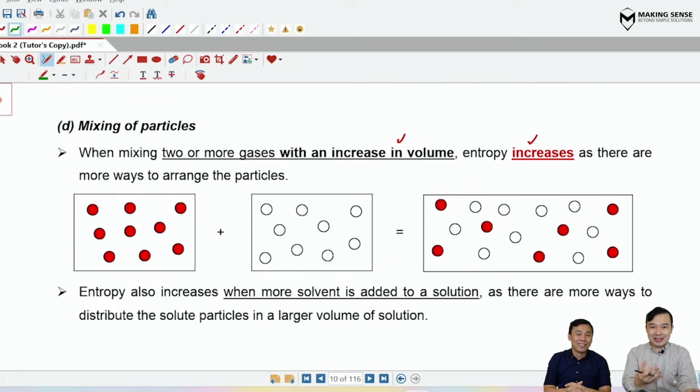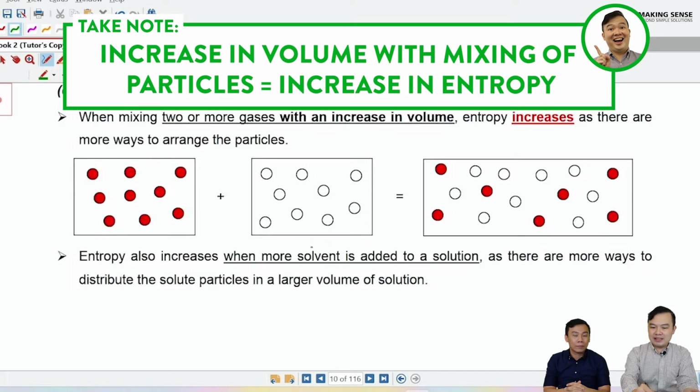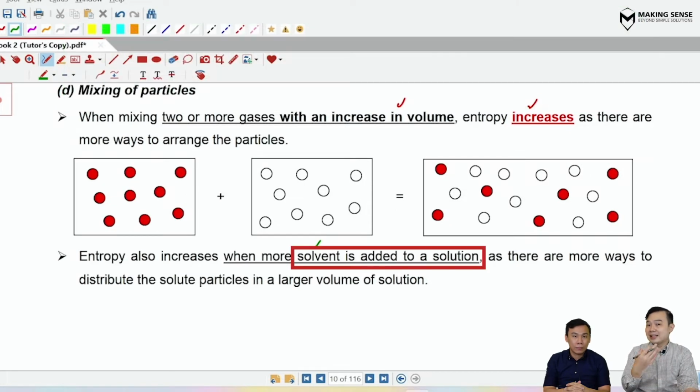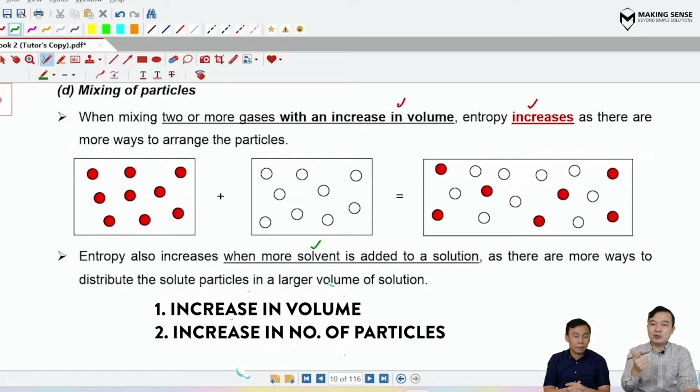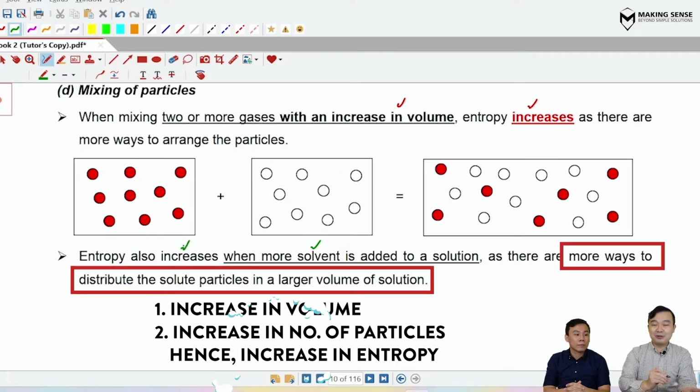So coming back to the chemistry part of it, every time you mix two particles with an increase in volume, entropy is going to increase. A classic example is what happens if you add a solvent into another solution. You experience an increase in volume, and there are also more particles, which corresponds to more ways to arrange all your particles inside the new solution. So of course, your entropy is definitely going to increase.